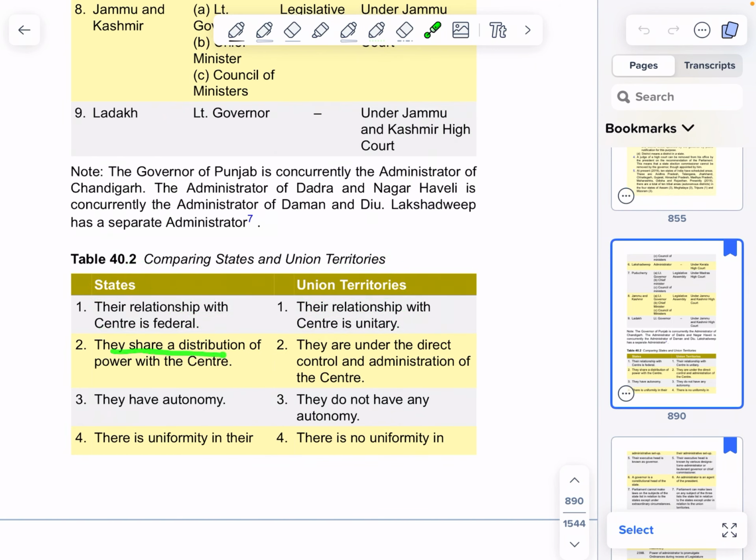States, they share a distribution of power with the center. Union territories, they are under the direct control and administration of the center. States, they have autonomy. Union territories, they do not have autonomy.